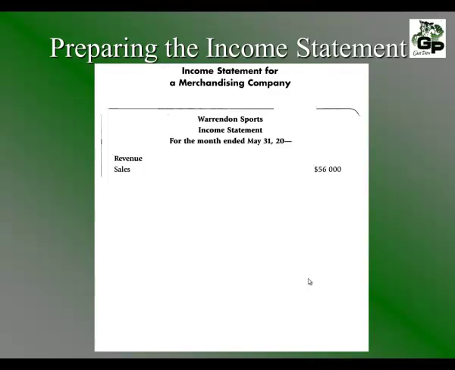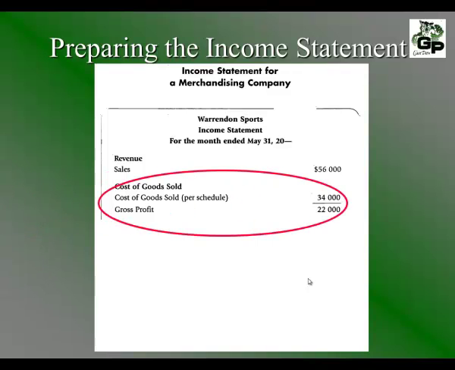First of all, we indicate the revenue. In this example, we have revenue of $56,000. Then we include the cost of goods sold. The cost of goods sold, based on the schedule that we prepared, is $34,000. That gives us our gross profit of $22,000.